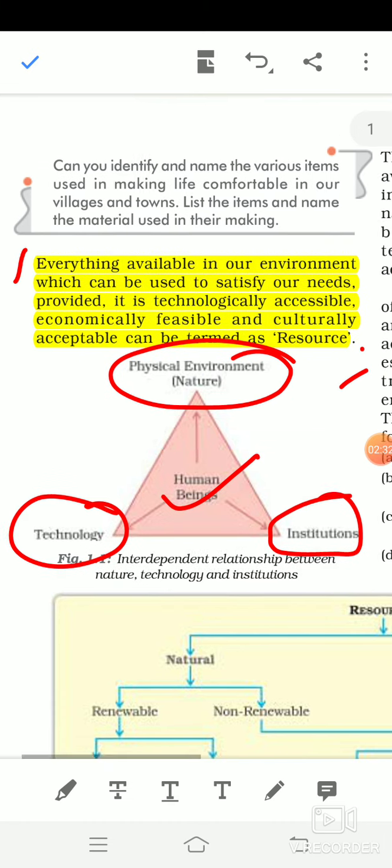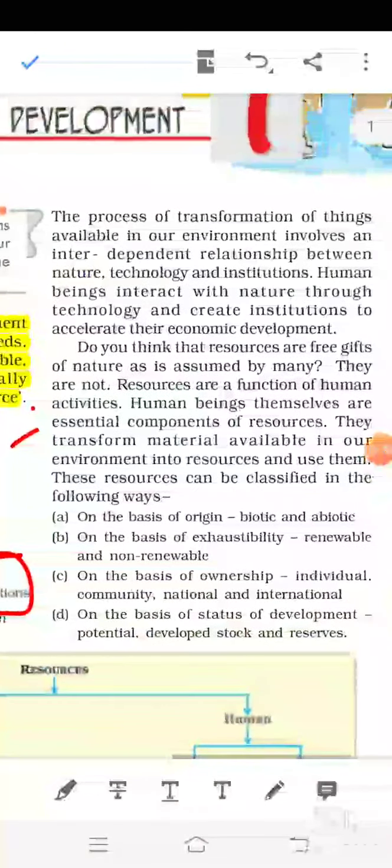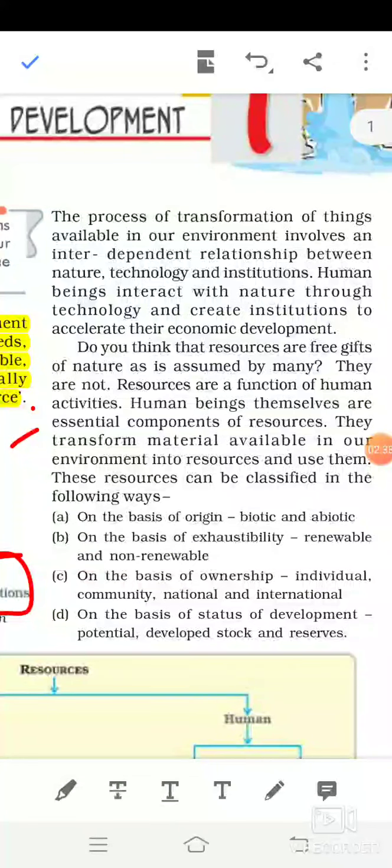Then we come to the next thing. One more very important thing we see here: human beings themselves are essential components of resources. If you recall the last lesson in your 8th class geography book, you have read about human resources, meaning human beings are considered a resource.